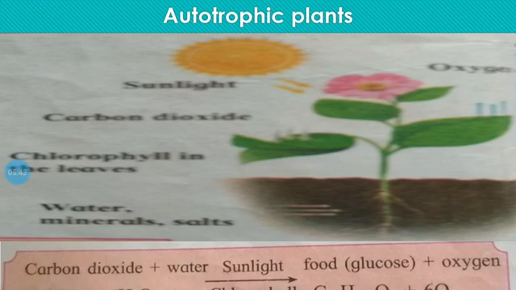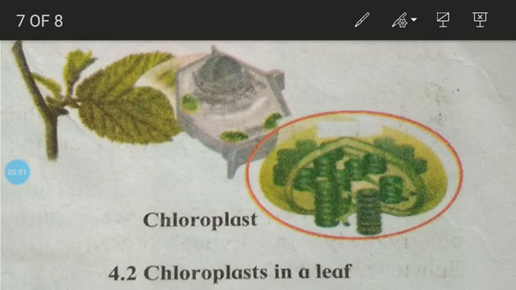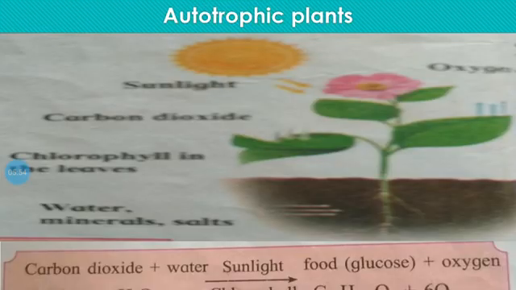In plants, a photosynthesis reaction occurs. Plants also need food for their growth. They can produce their own food with the help of sunlight and chlorophyll. Plants make their food in their leaves using water and nutrients from the soil and carbon dioxide from the air. This process is called photosynthesis.